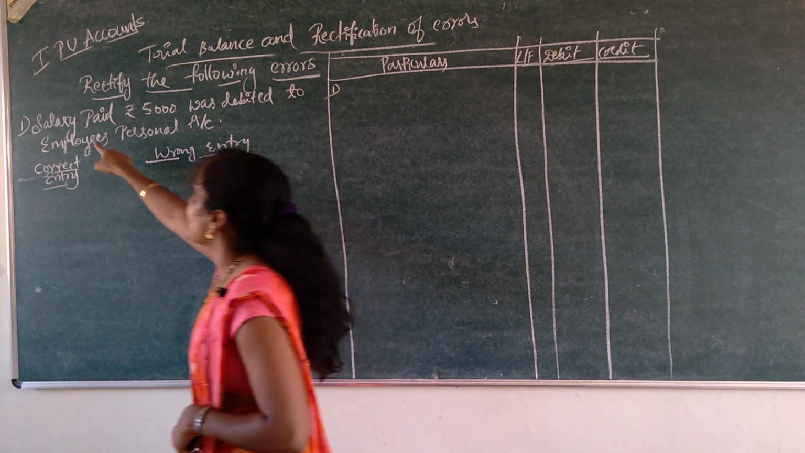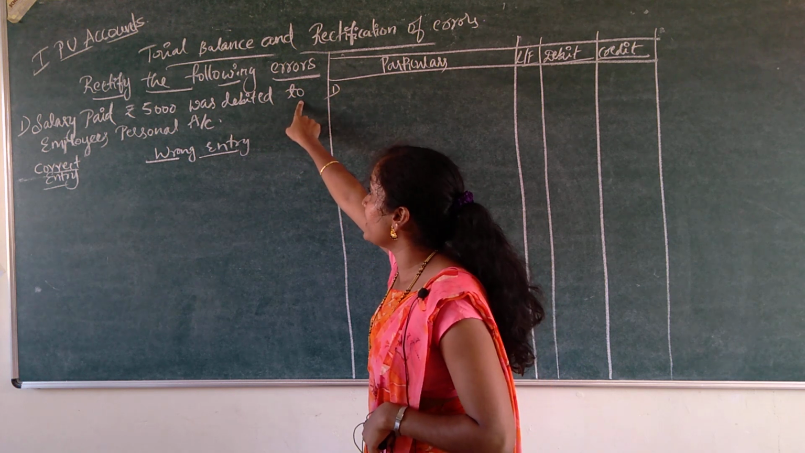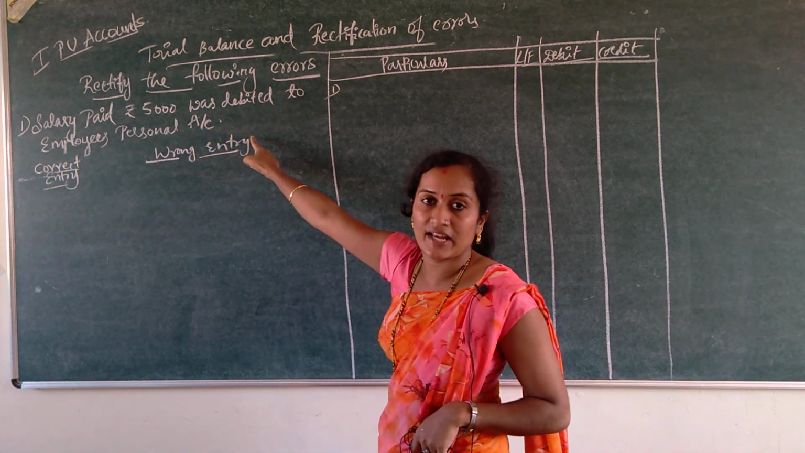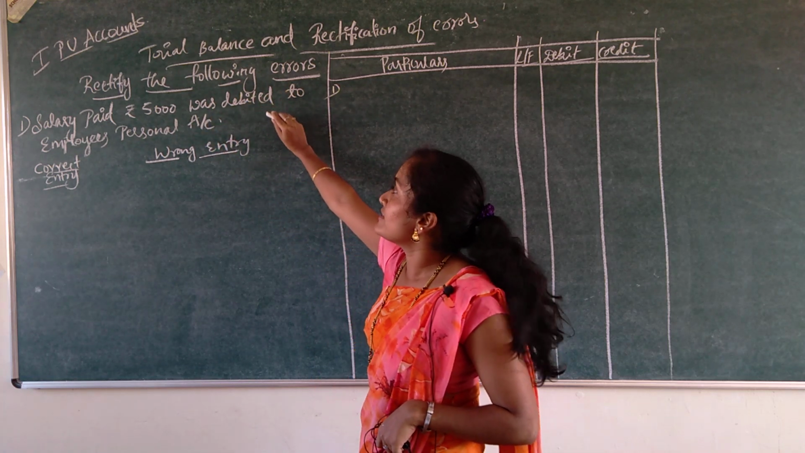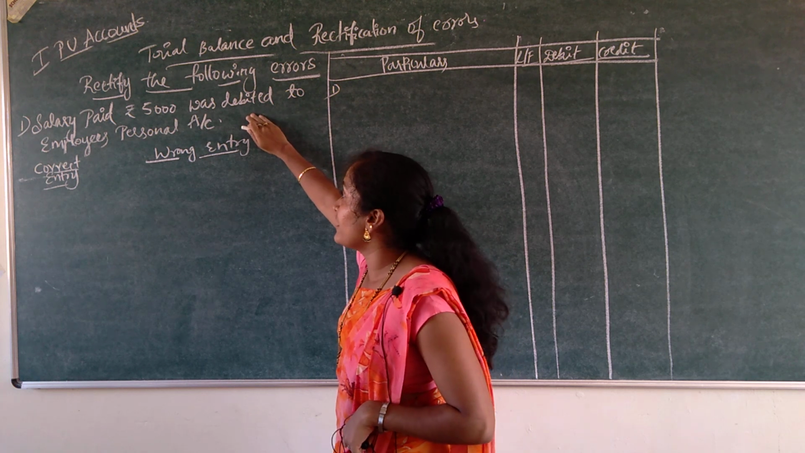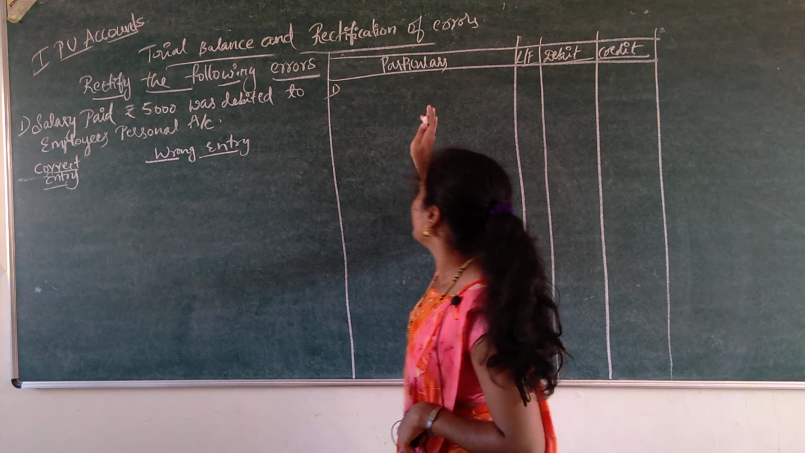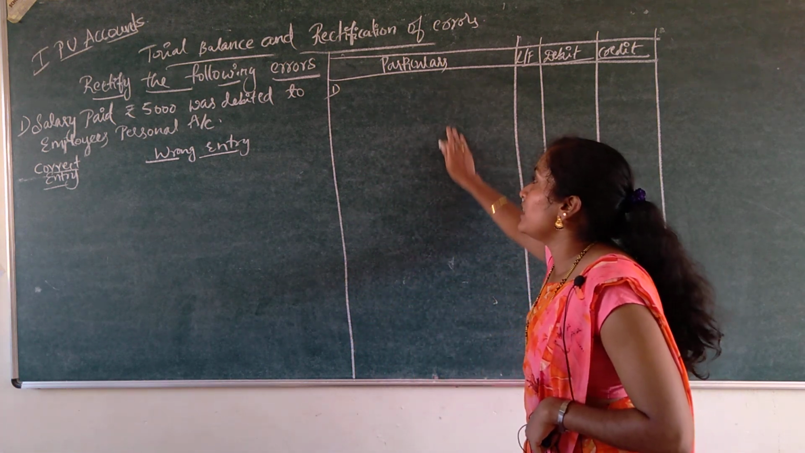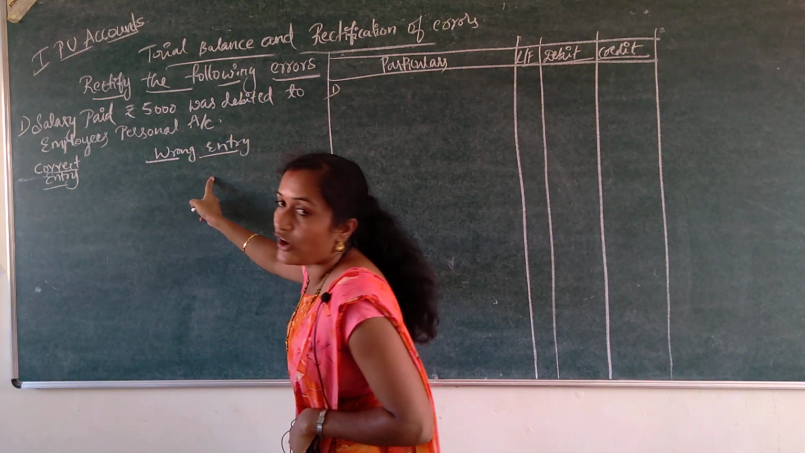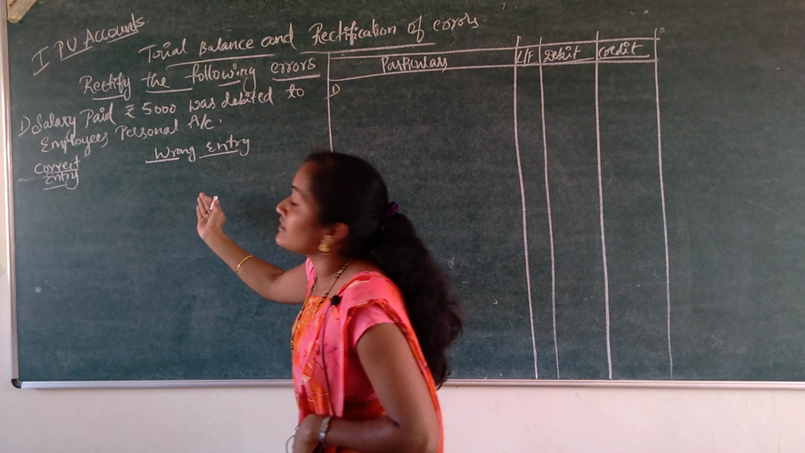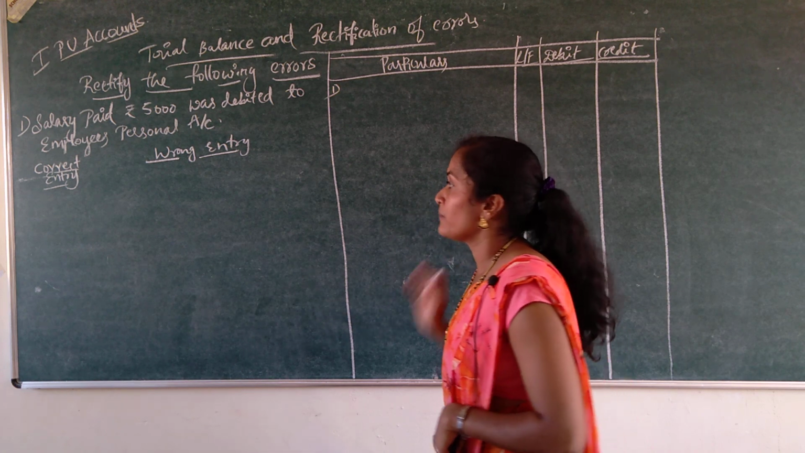See, the first transaction is: salary paid rupees 5,000 was debited to employee's personal account. See, this is the wrong transaction. Rectify the following errors. This is the wrong transaction and error, and we have to record the rectified entry in the journal entry. So, correct entry and wrong entry. Compare the correct entry and wrong entry, and we have to record the rectified entry under journal entry.